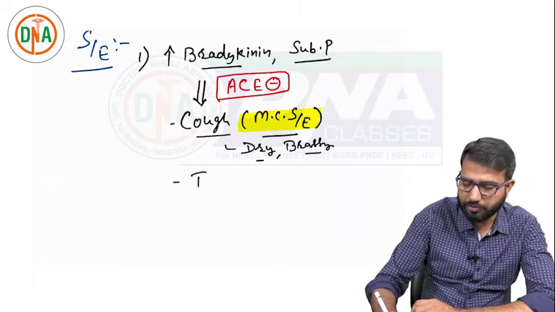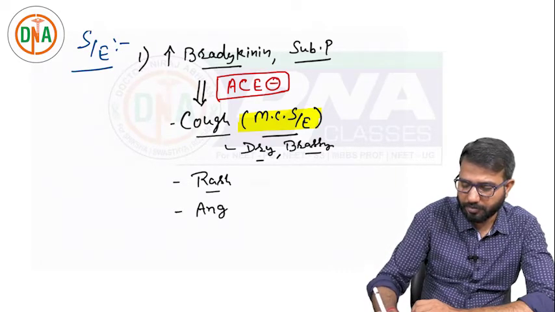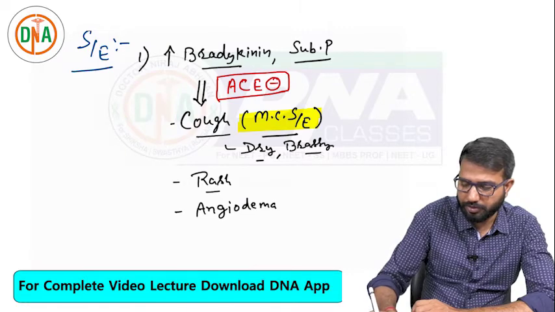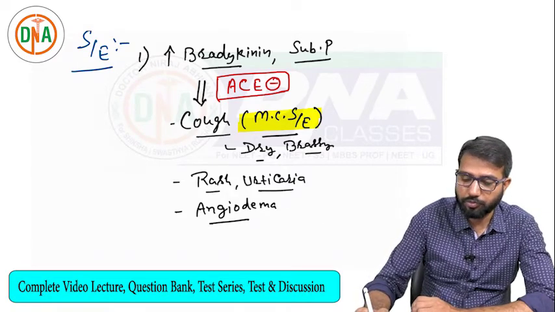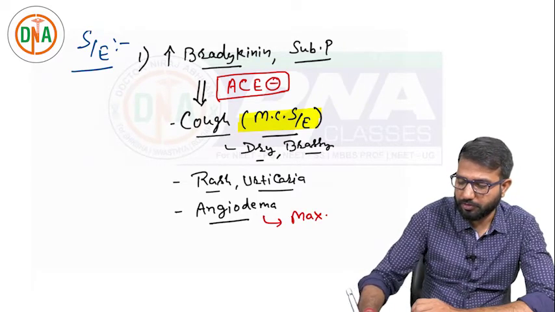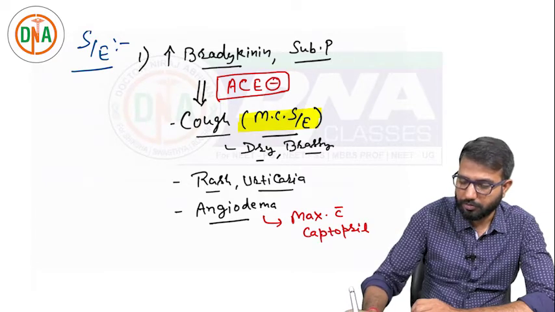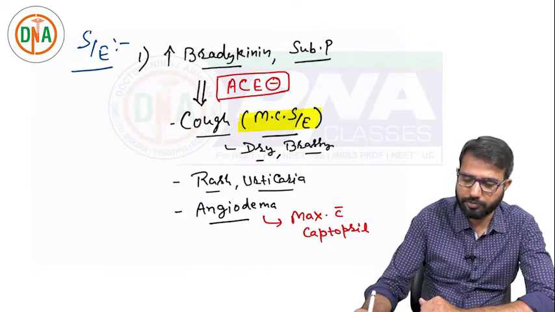Then these drugs can cause rash, angioedema, and urticaria. But overall cough is very common. Angioedema is more with captopril, maximum with captopril, and that's why I told you that captopril is not a commonly used drug nowadays. So cough, rash, angioedema, urticaria. Angioedema risk was high with captopril, and that is risky. Cough is most commonly seen with these drugs.